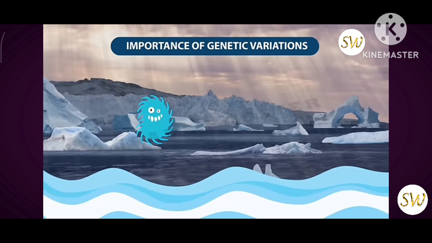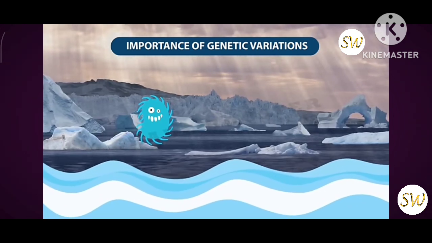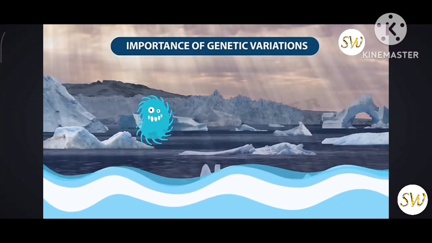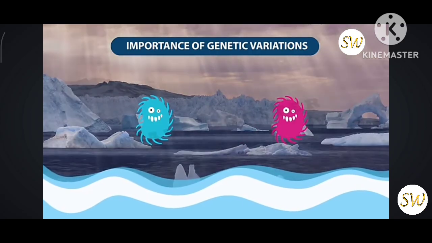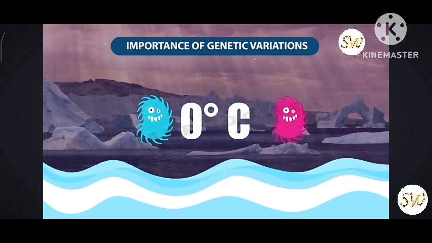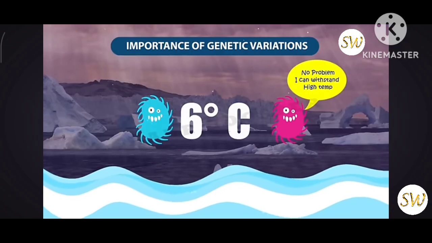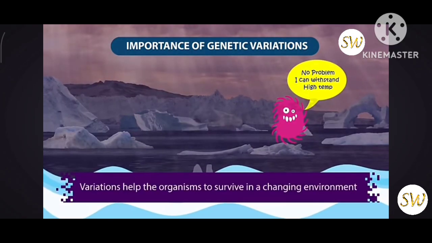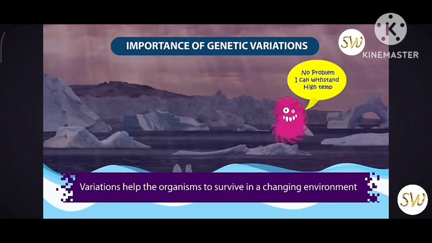For example, there is a bacteria existing in the oceans near the poles, where the water is usually cool. These bacteria produced a variant which can withstand high temperature. Suddenly, the temperature of the ocean increases due to global warming. Now, this variant which can withstand high temperature survives and the other bacteria become extinct. In this way, variations help organisms to survive in a changing environment.